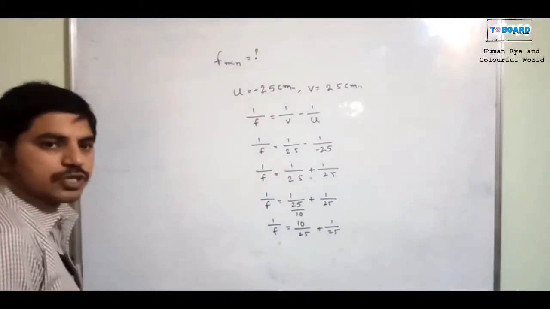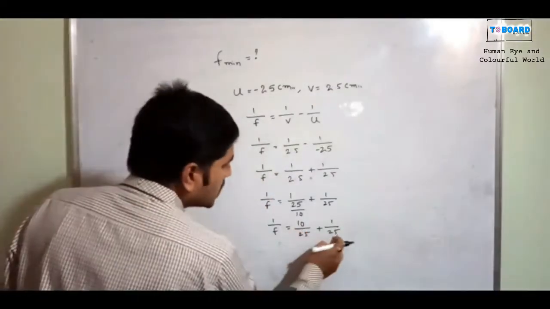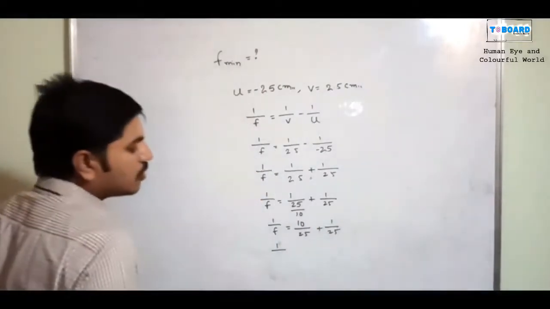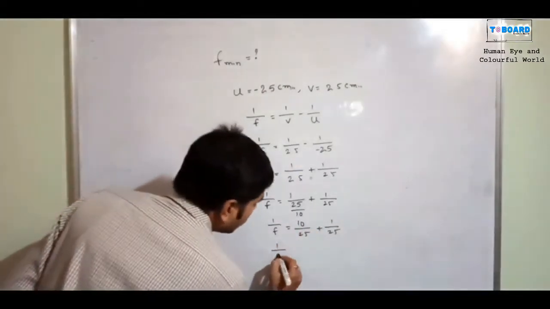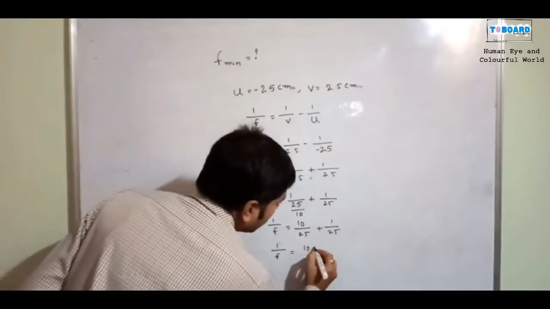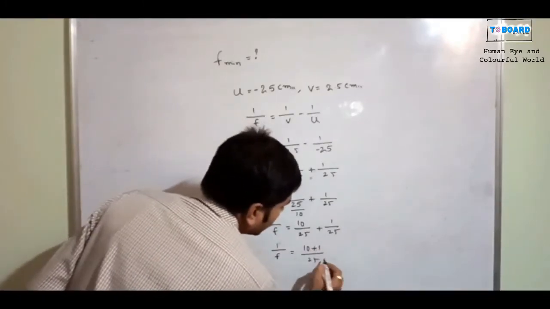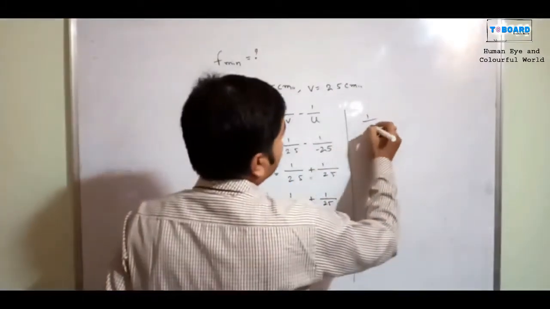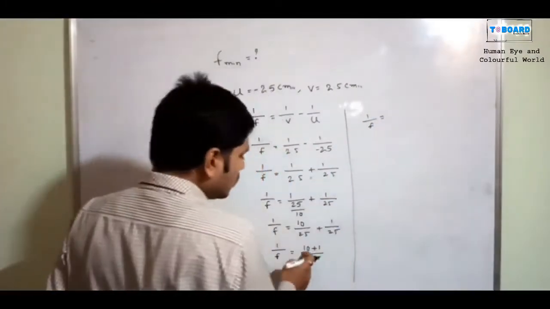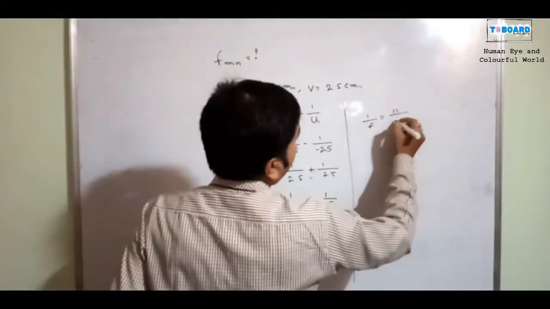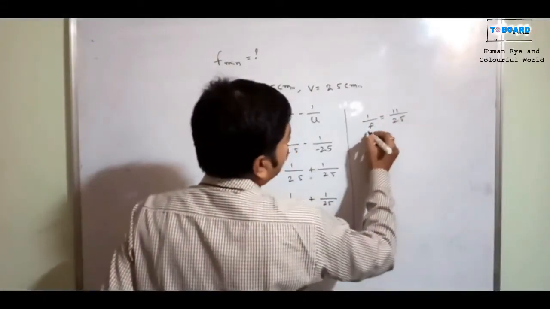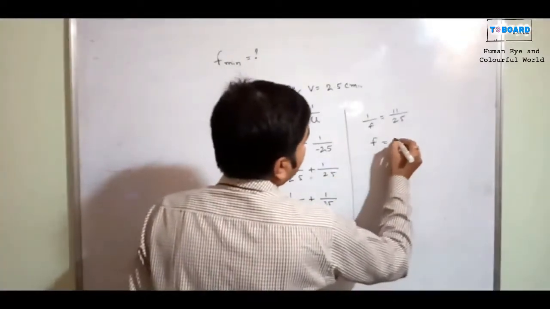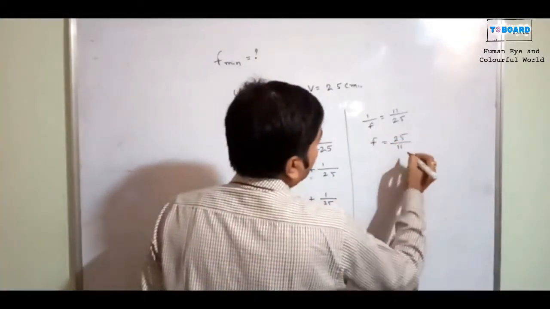In this situation the denominators are equal. So 1 by f is equal to 10 plus 1 by 25, so 1 by f is equal to 11 by 25. Then on both sides I am going to take the reciprocal value. f is equal to 25 by 11.